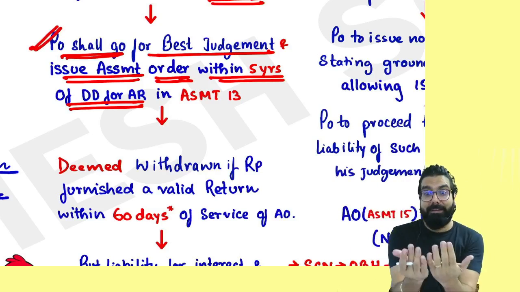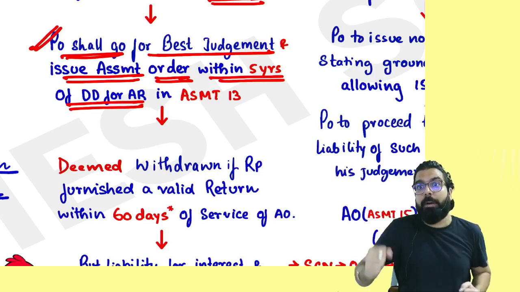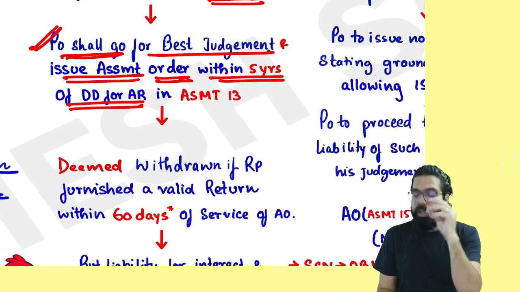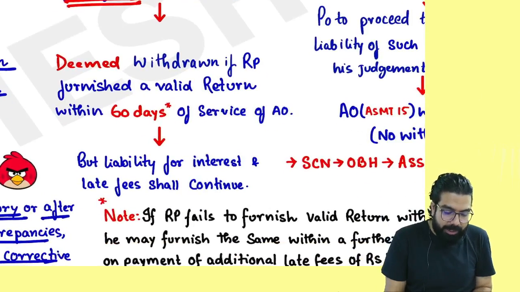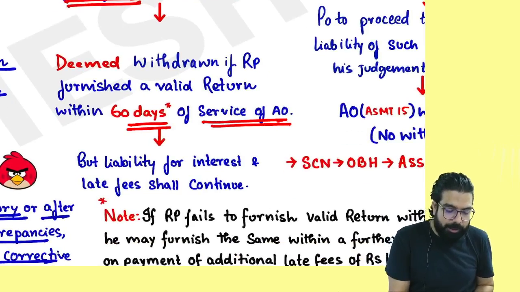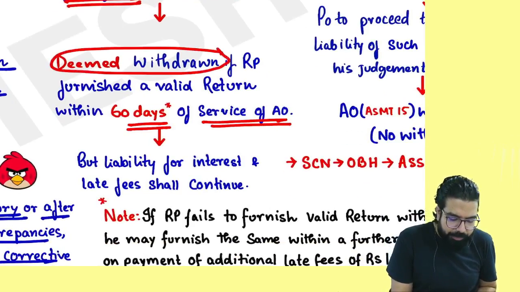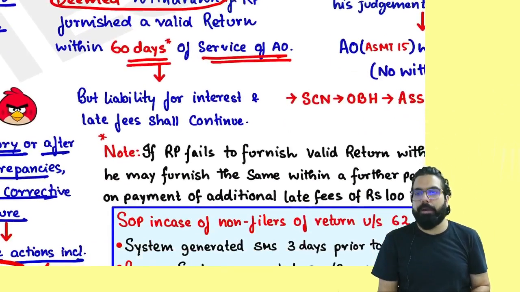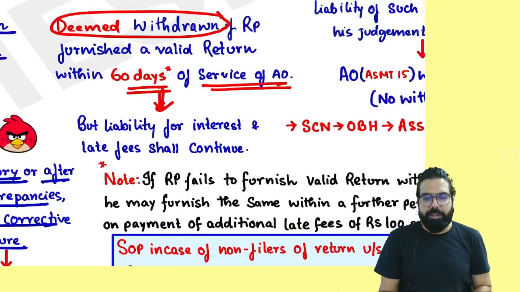But you know what? Sir, I got the assessment order. Oh no, run, run. File your return. If you file your return within how many days, everyone? 60 days of the service of the assessment order, the assessment order will be deemed to be withdrawn. Can I go ahead, everyone? Next, but remember one thing.